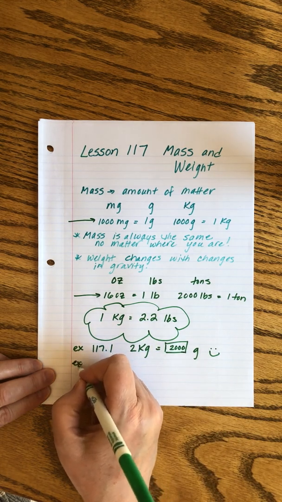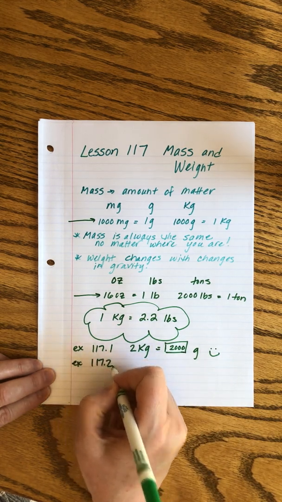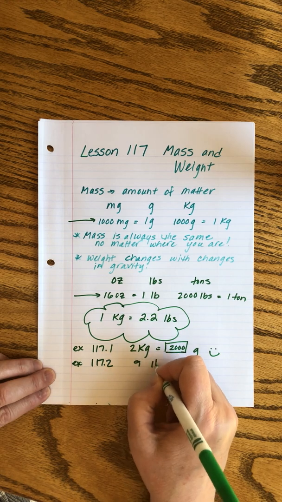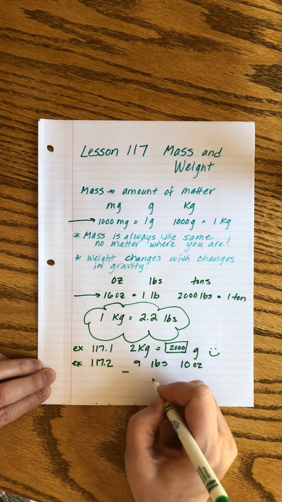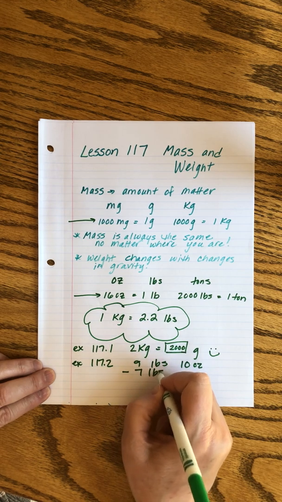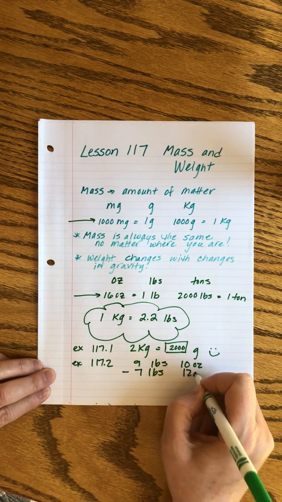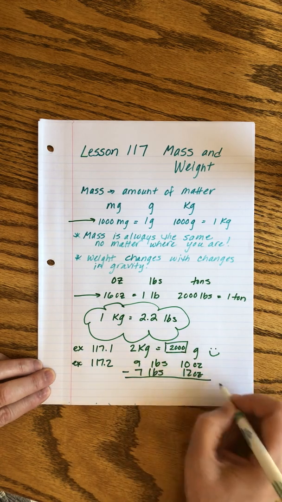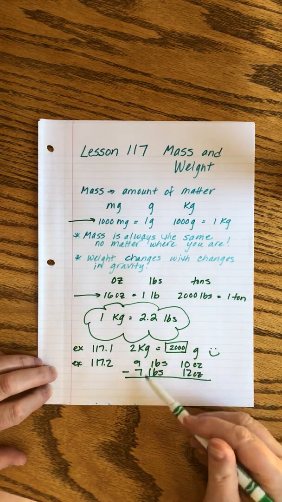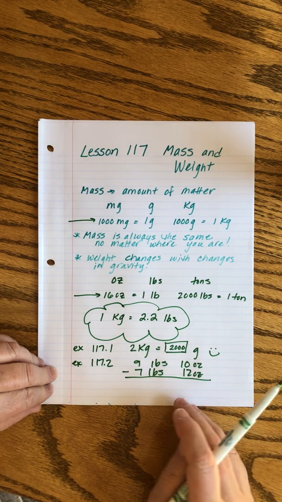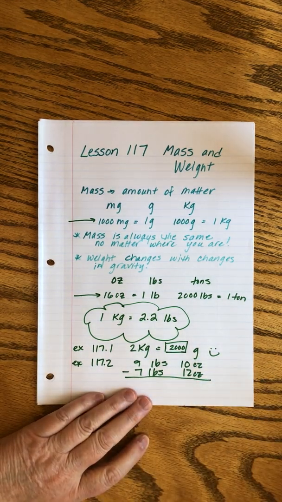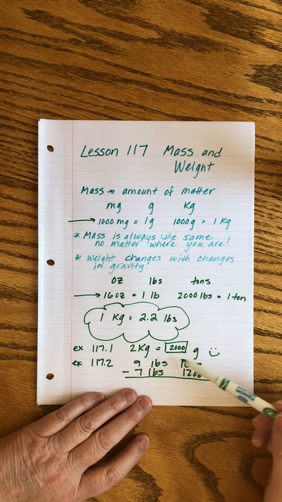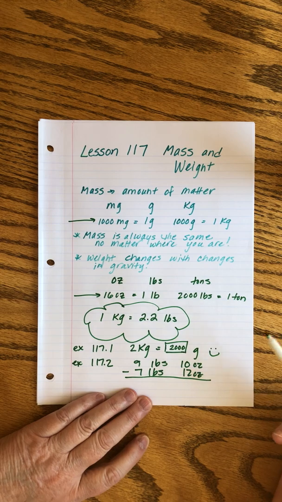And then example 117.2, the only calculation: 9 pounds, 10 ounces, minus 7 pounds, 12 ounces. Okay, this is kind of like the problems we were doing the other day when we have weird units, right? And we have to think about what we're doing. 10 minus 12 doesn't work. So what we have to do is take one of these pounds and rewrite it in ounces so that we have a bigger number of ounces.